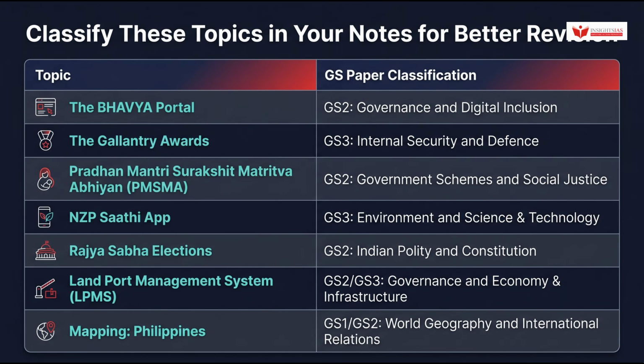The NZP Saathi app can be revised under GS3 environment, conservation awareness, and digital governance initiatives. Rajya Sabha elections are important under GS2 Polity, particularly the system of proportional representation, single transferable vote, and the open ballot mechanism. The land port management system should be revised under GS3 internal security, border management, and trade facilitation. And the Philippines should be added to your GS1 geography and prelims mapping notes.